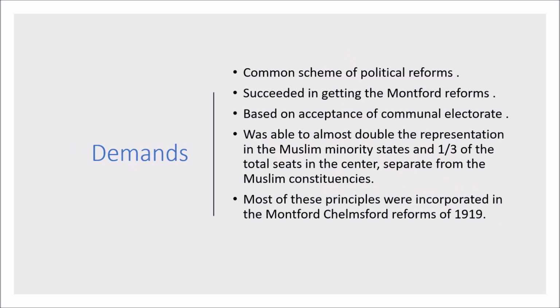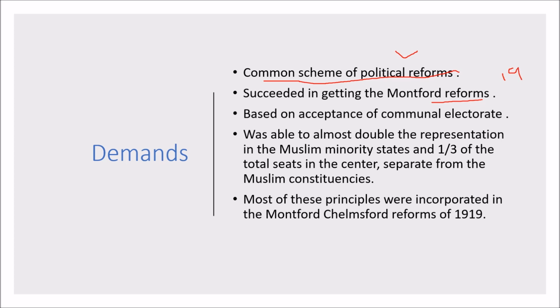The intention of Tilak was to bring the Hindus and Muslims together against the British, on a common platform to make certain demands. The idea was to demand a common scheme of political reforms, and they were able to get them in the Montfort reforms of 1919.